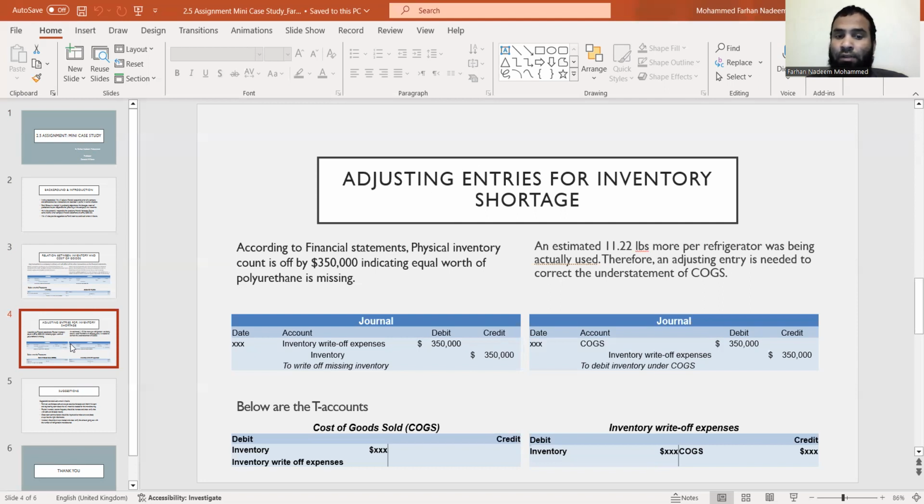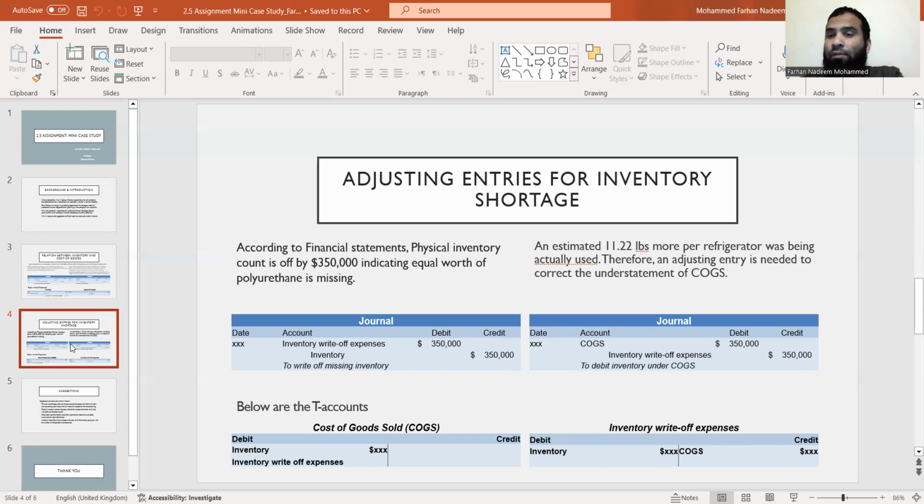Below are the T accounts where you can see cost of goods sold, inventory, and inventory write-off expenses. An estimated 11.2 lbs more per refrigerator was actually being used. So this quantity of 11.2 lbs was used in excess. Therefore, an adjusting entry is needed to correct the understatement of COGS.